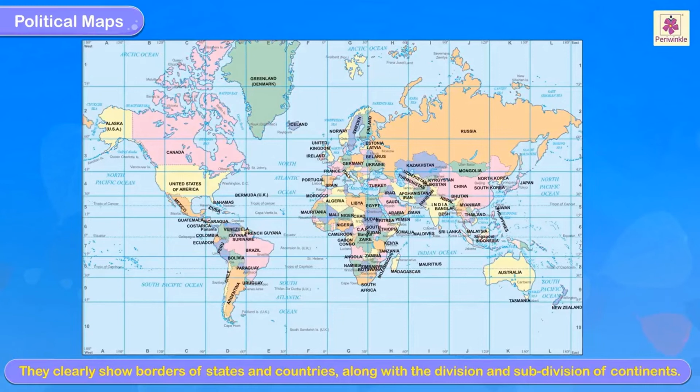They clearly show borders of states and countries along with the division and subdivision of continents. Thematic maps.